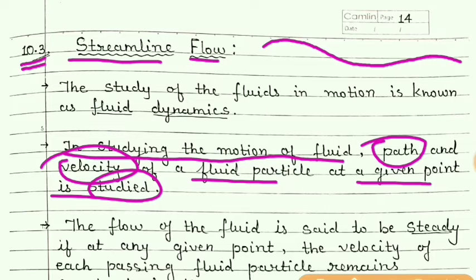So if we consider any point P, then the fluid particle flowing through this point, its velocity is an important physical quantity, as well as its path. The path of this fluid particle is also very important to study.